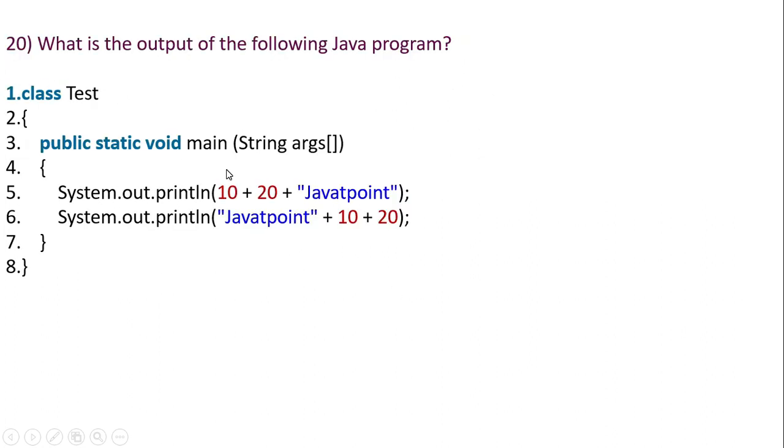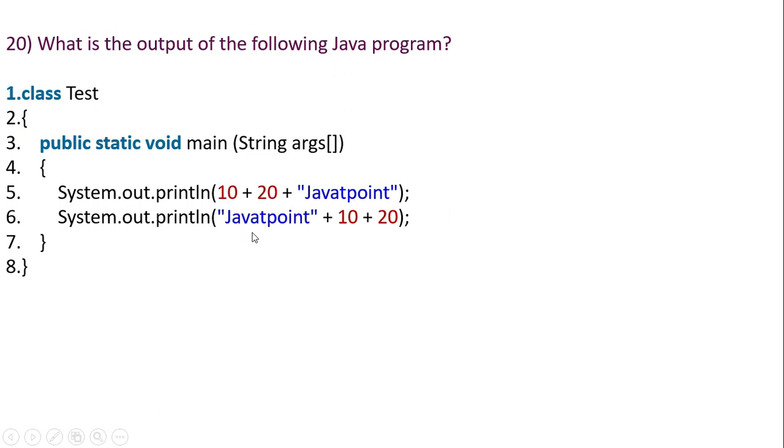Now the last question is, what is the output of the following Java program? So pause the video and guess the output. I hope you got the answer. So the class is Test, public static void main, it is the main method. Sysout is a print statement: 10 plus 20 plus "JavaTpoint". For this, 30JavaTpoint will be the output.